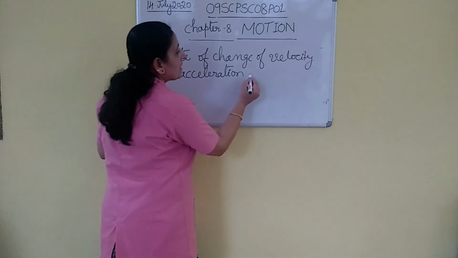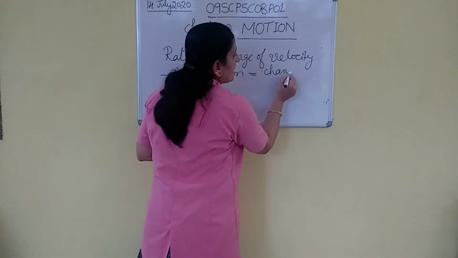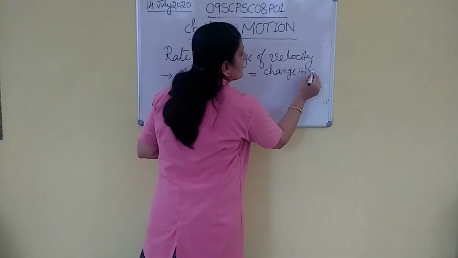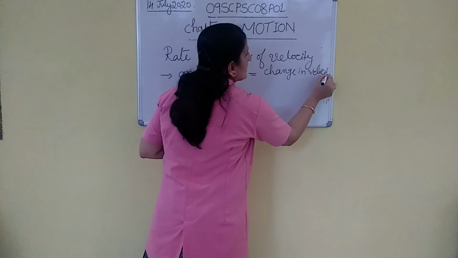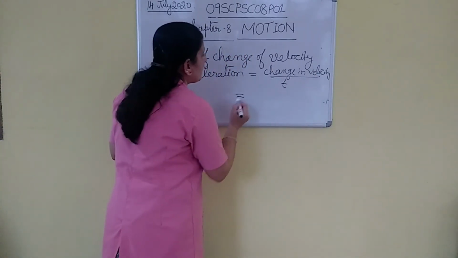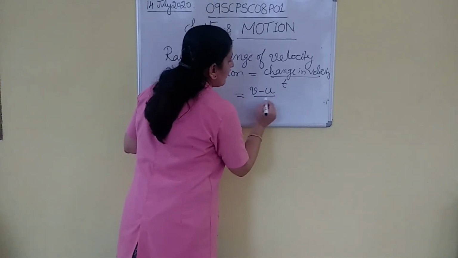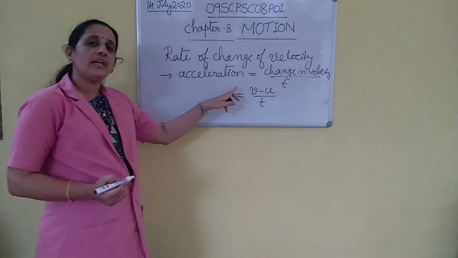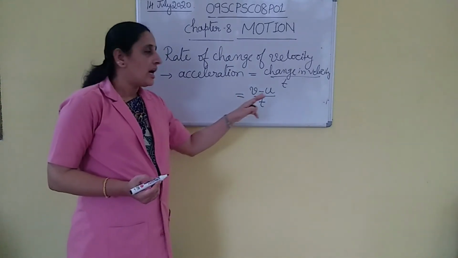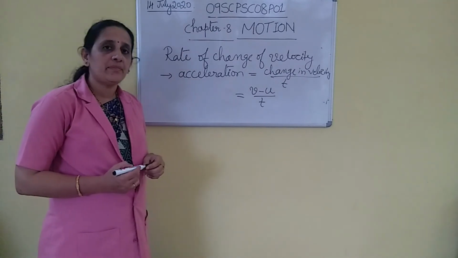So acceleration is equal to change in velocity divided by time. That is equal to (v - u)/t. Here v is the final velocity, u is the initial velocity and t is the time taken.